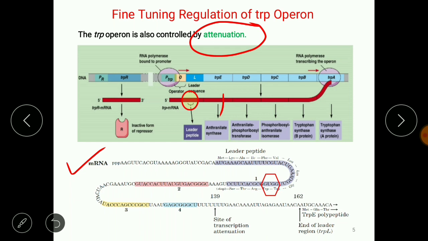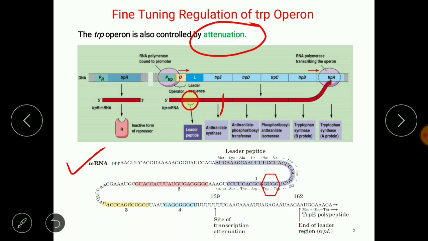Region 1 can make a base pair with 2, 2 can make a base pair with 3, and 3 can make a base pair with 4, right? Remember it, okay? And these different base pairings will form different hairpin structures, which sometimes support transcription and sometimes stop the process of transcription, right? We will discuss this in the next slides.